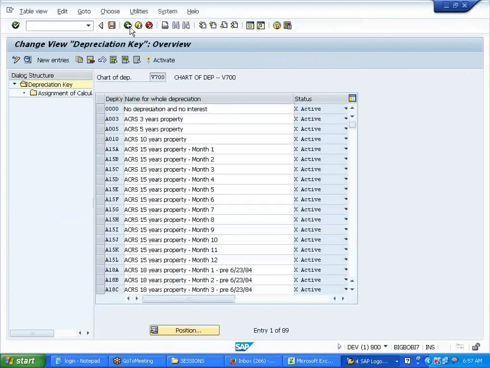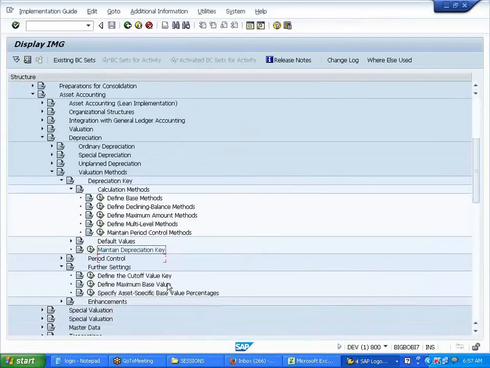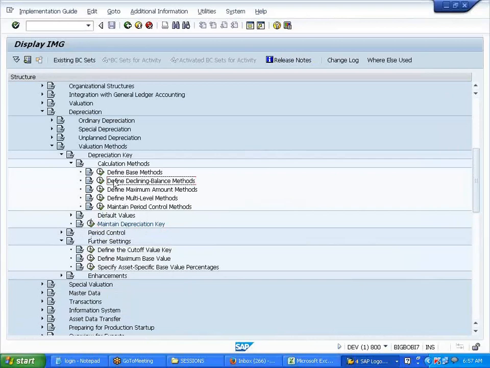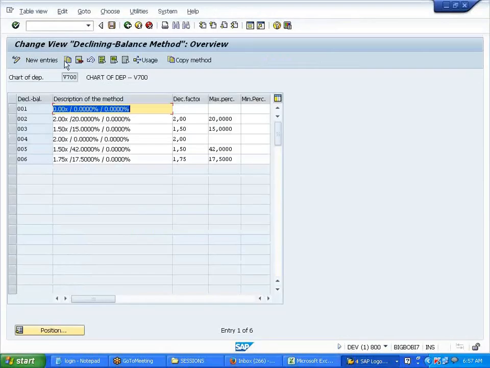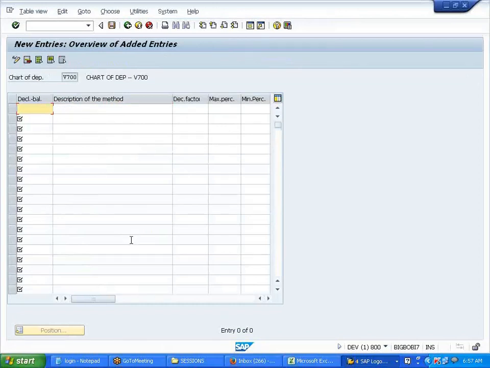So before doing that, I need to define a declining balance method. Somewhere I've seen it. Here, define declining balance method here. I'll say new entries. V70, declining balance method, V700 here. What is the factor we said? 2. Right? 2.